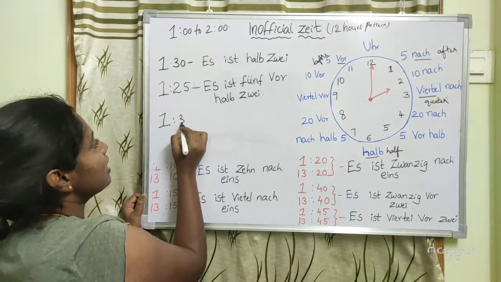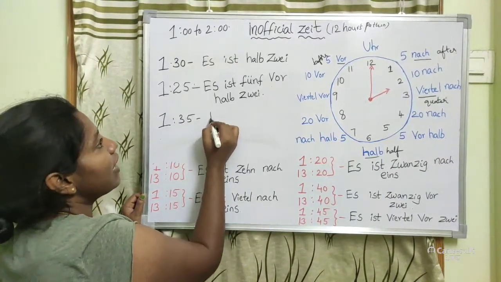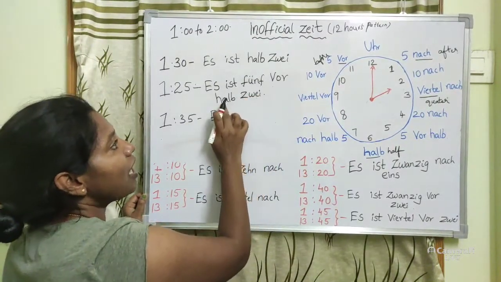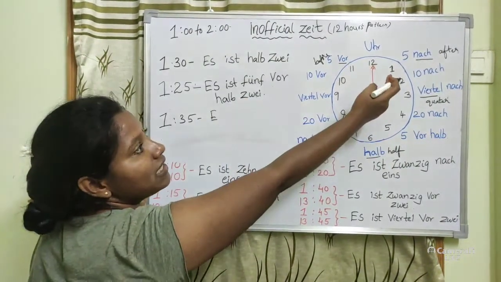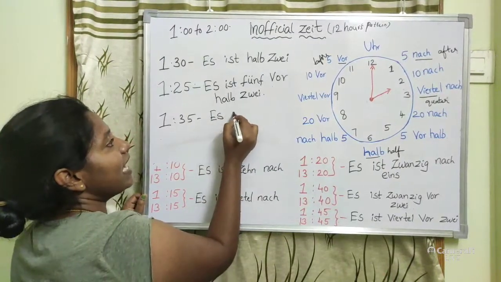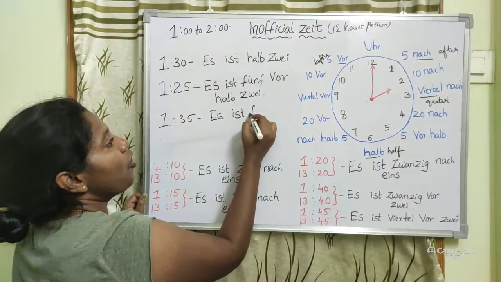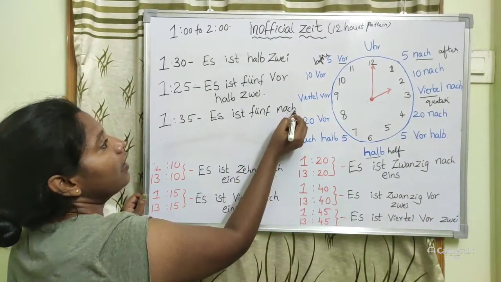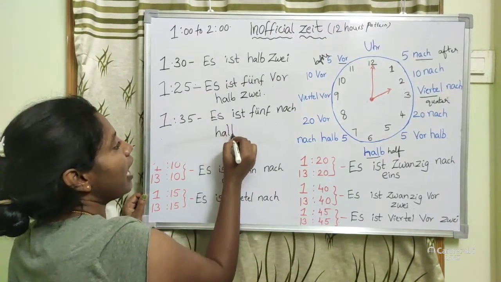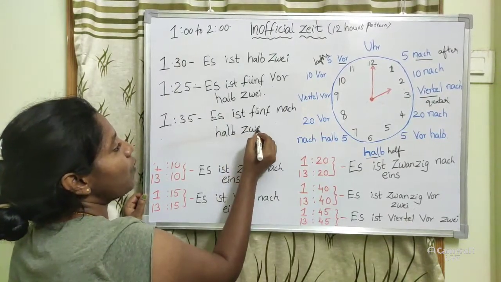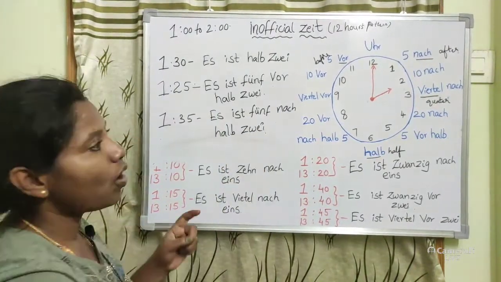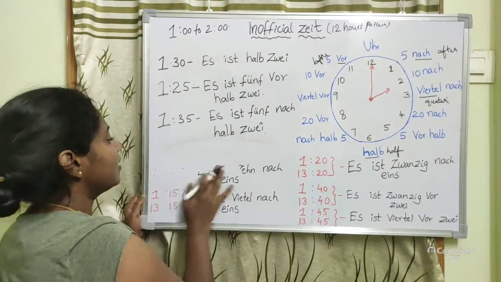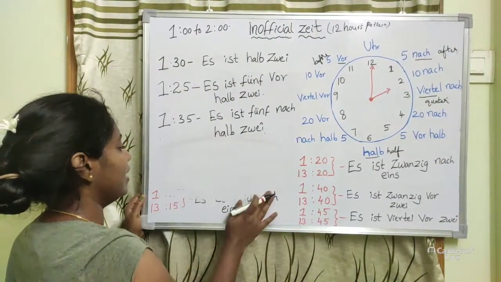1:35. If this is 1:35, how will you say? So, you are getting after. So, after halb zwei. That's why after means nach. So, es ist fünf nach halb zwei. Okay. Halb zwei. Okay. Got my point? If the time is like this.